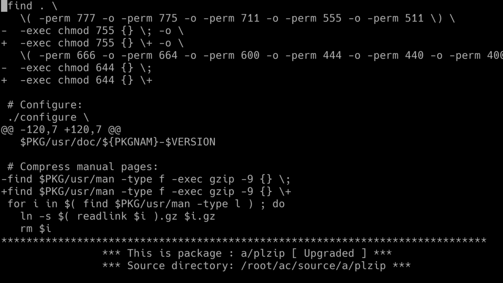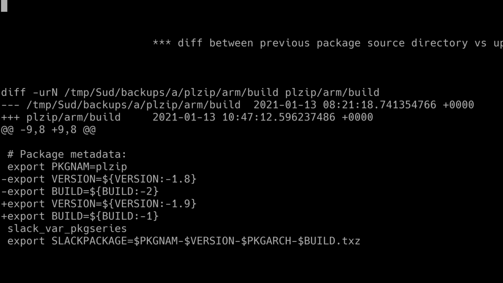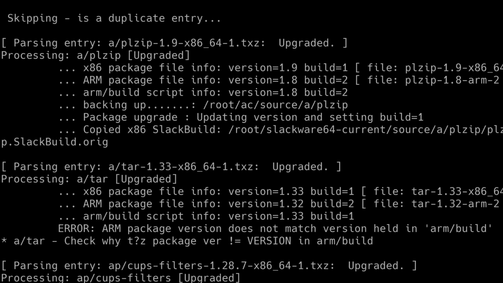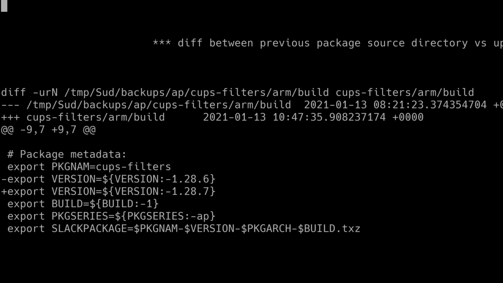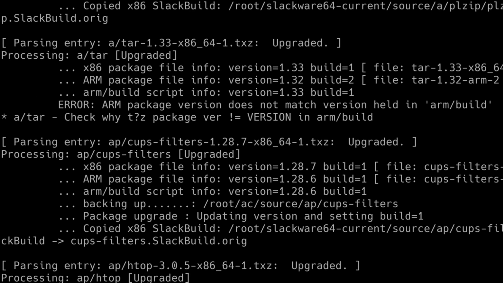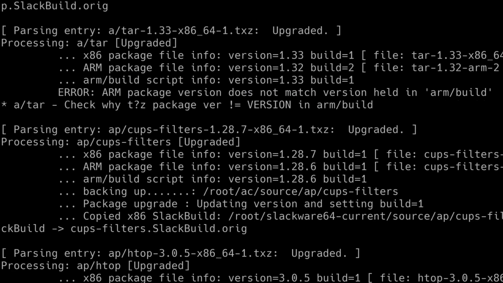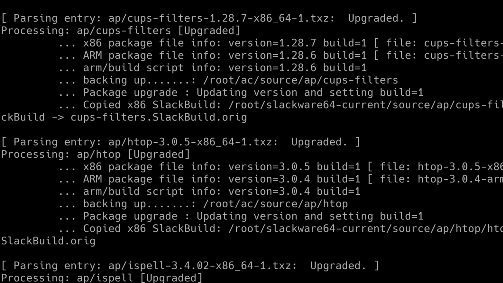That's okay because it's not built for ARM. I need to update this script to filter out any packages that are deliberately excluded for ARM. I do have a list of them in the source tree, but I just haven't coded that in yet because pretty much all of the packages are built on Slackware ARM. I don't really have so many that I have to clean up manually. As you can see, pretty much there is nothing really for me to do. I just keep pressing Q. I visually eyeball the changes.